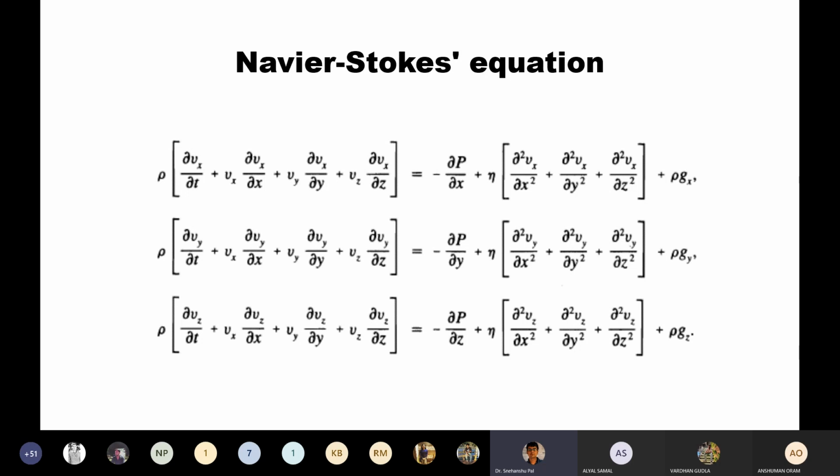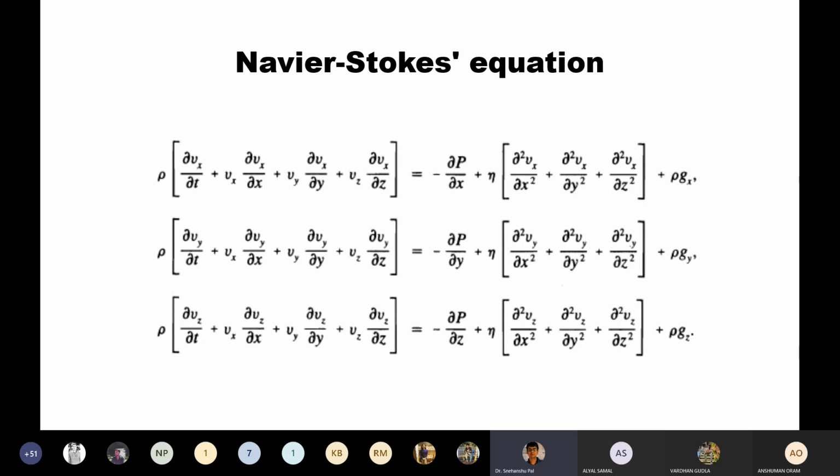You can see here, on the left-hand side, for the x component of the Navier-Stokes equation: rho (del Vx del t plus Vx del Vx del x, plus Vy del Vx del y, plus Vz del Vx del z). So in this differential operator, rho is taken outside of the bracket. How is it possible? Because rho, the density of the fluid, is constant.